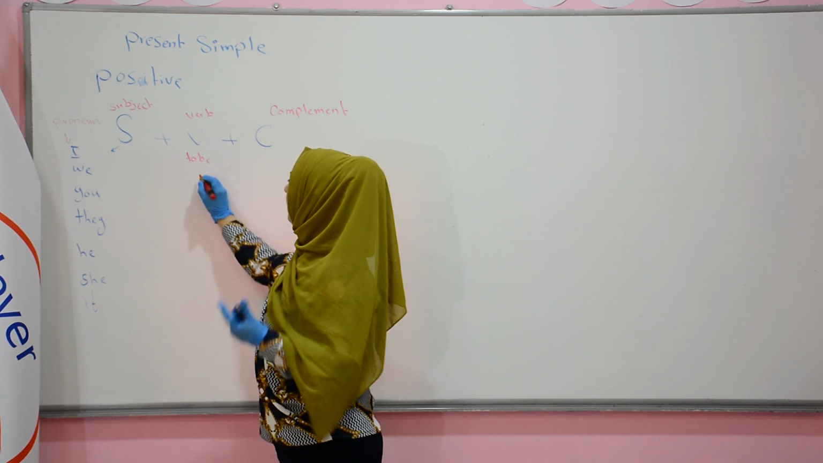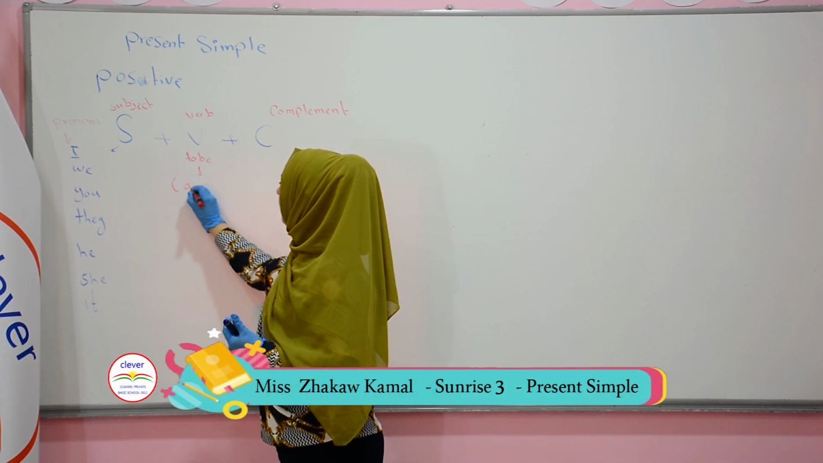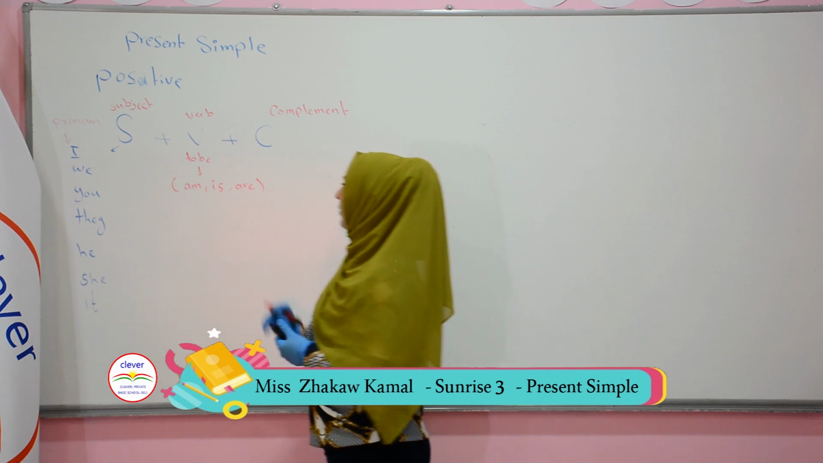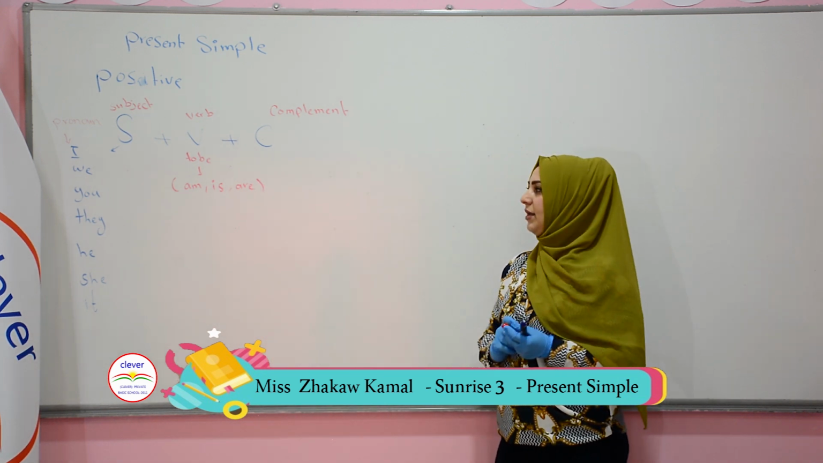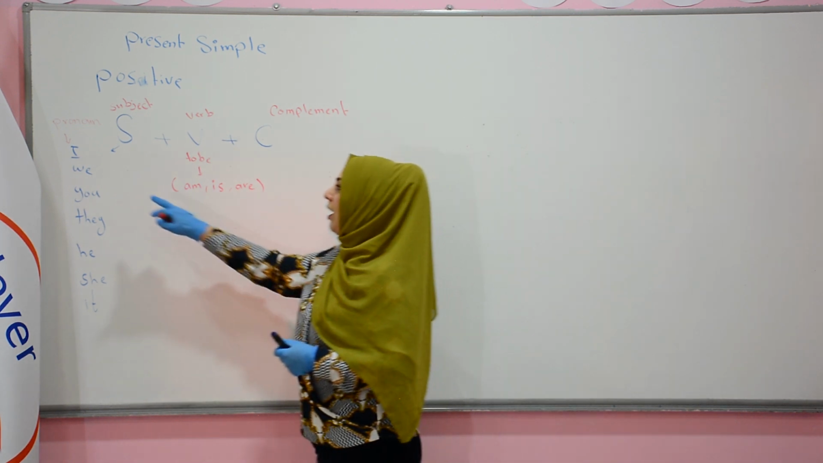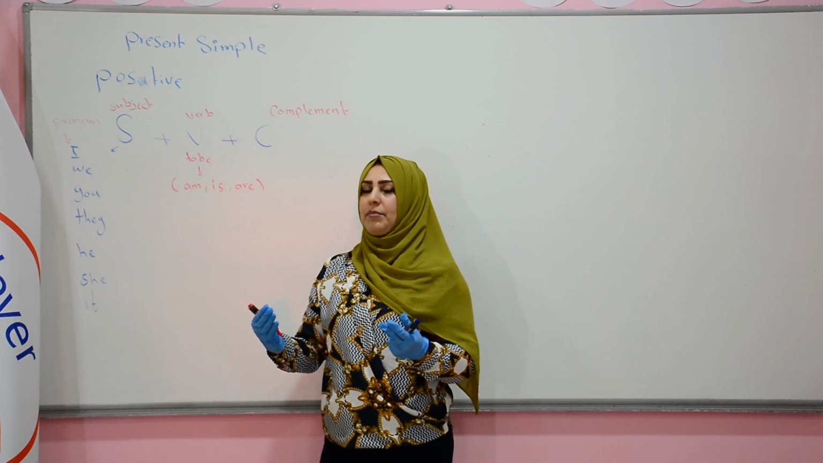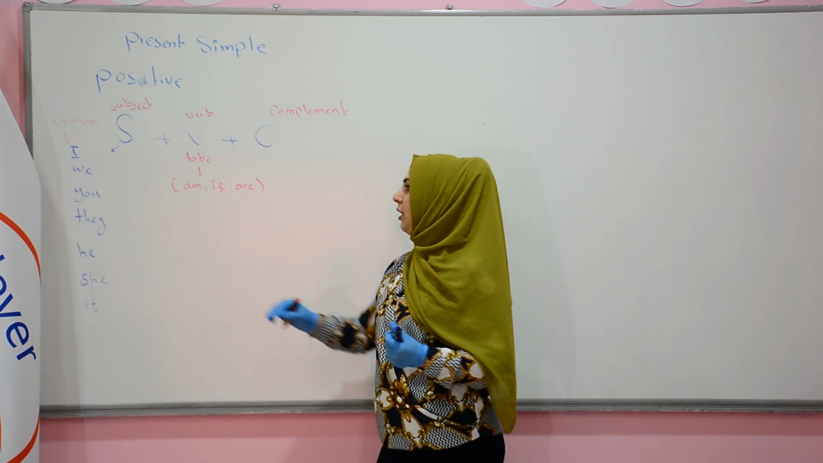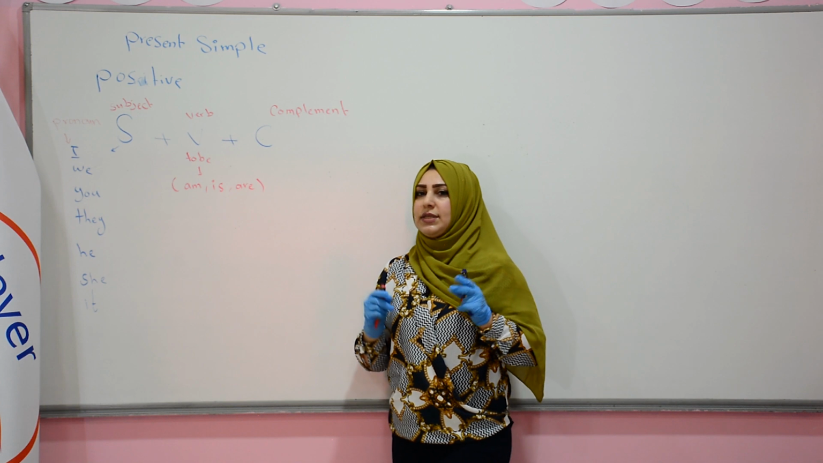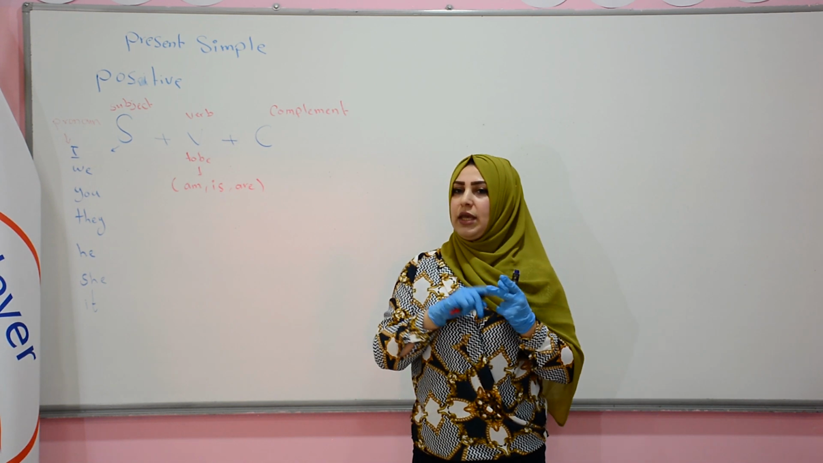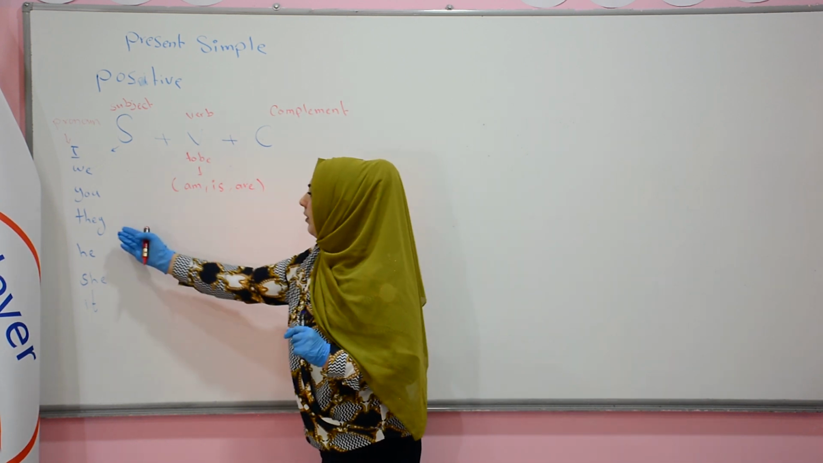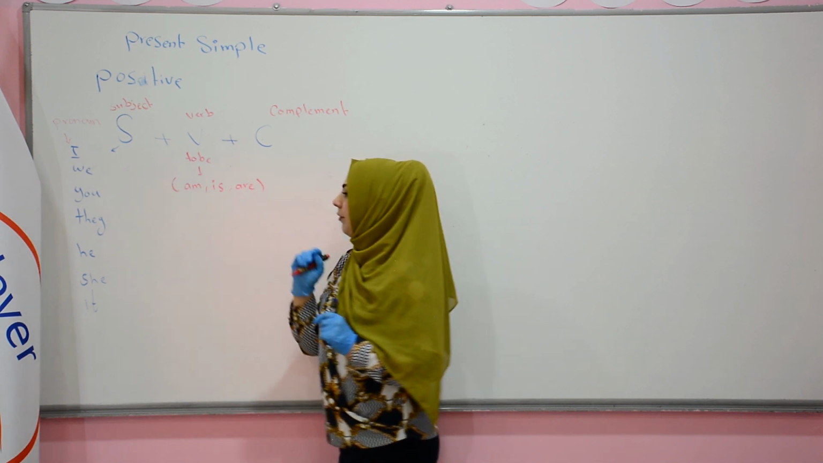Verb to be. What's verb to be? Verb to be is am, is, are. Okay, this is present simple. For example, with I, we use I am. Okay, I am a teacher. With we use are because we have more than one person. With you, with we, with they, we use are. Okay, you are. They are. We are. Okay.